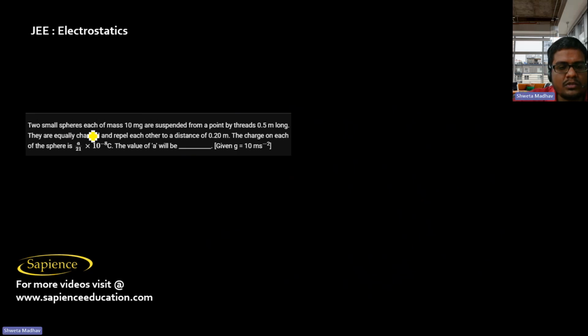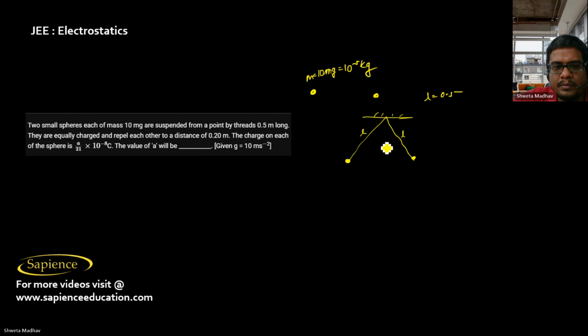And it is two small spheres, each of mass 10 milligram, hence it is 10 power minus 5 kg, suspended from a point by threads of length L. L is 0.5 meters long.